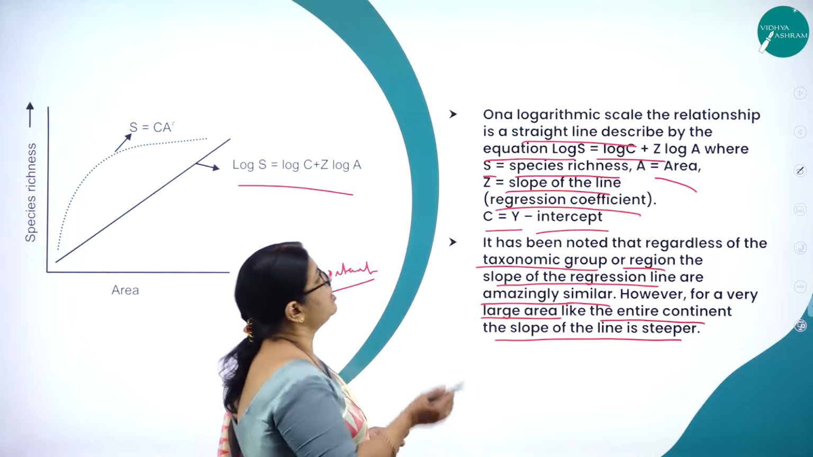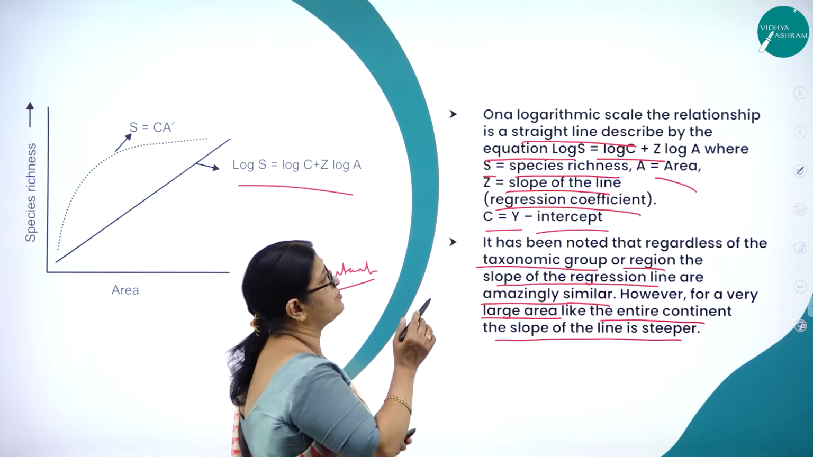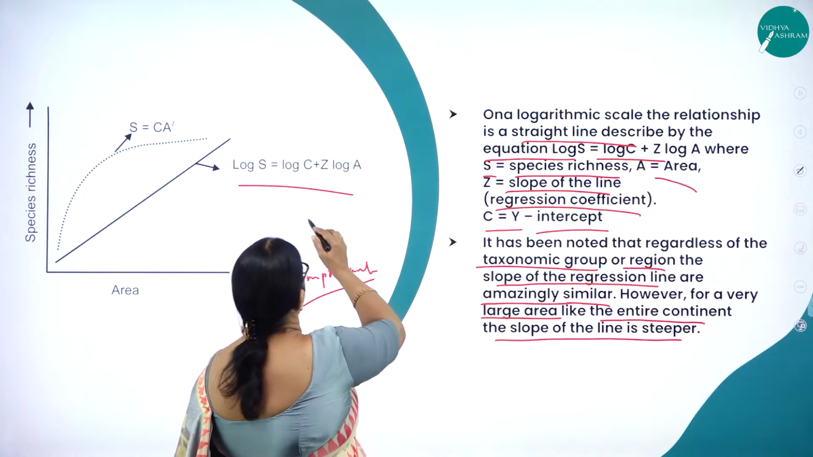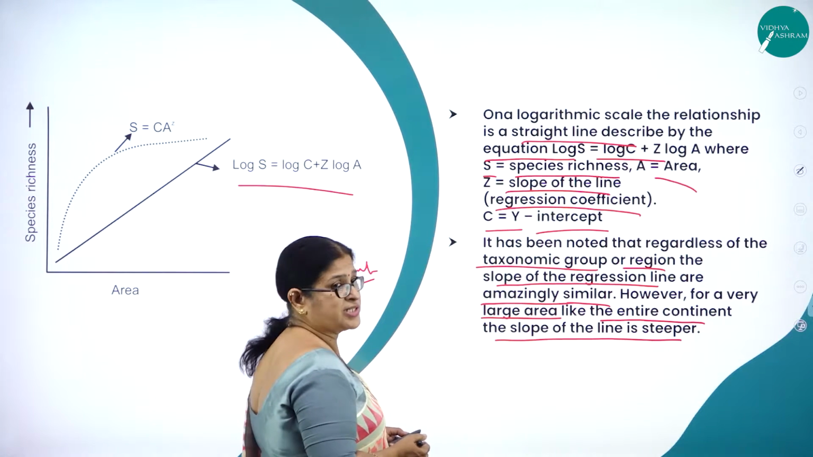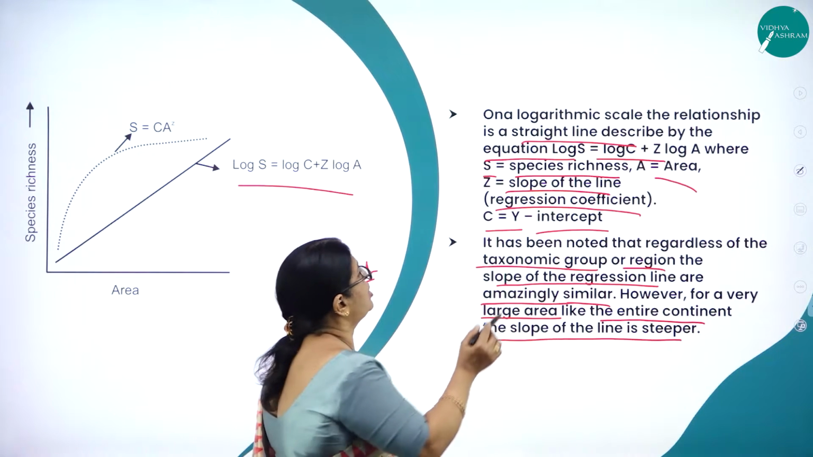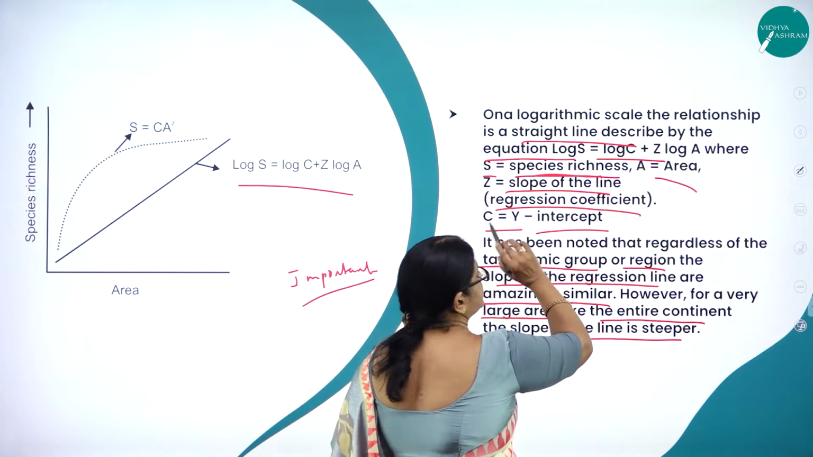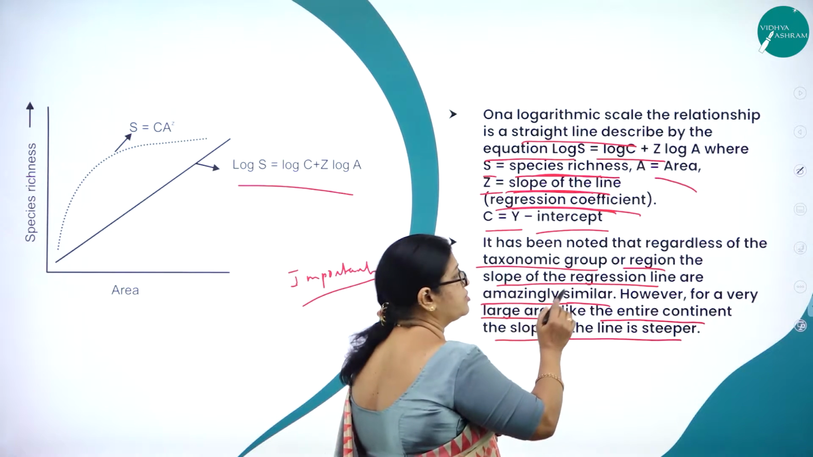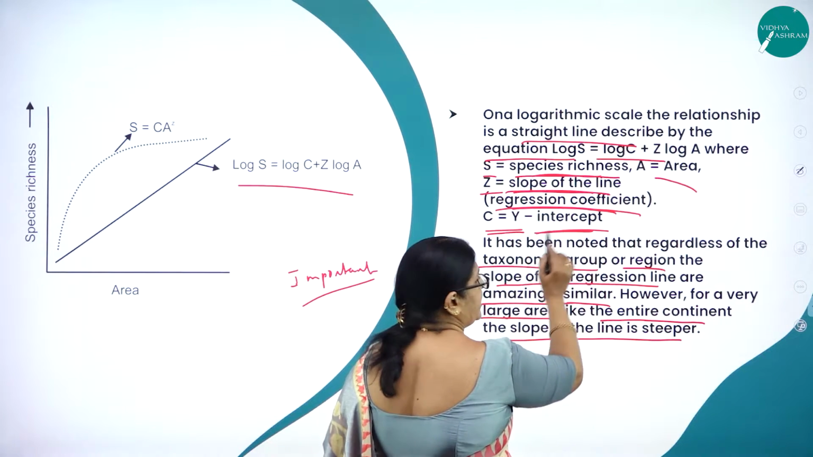So what is the equation? On logarithmic scale, the relationship is a straight line which is described by an equation called log S is equal to log C plus Z log A. What does S stand for? Species richness. A for area, Z for slope of the line called regression coefficient, C is equal to y-intercept.